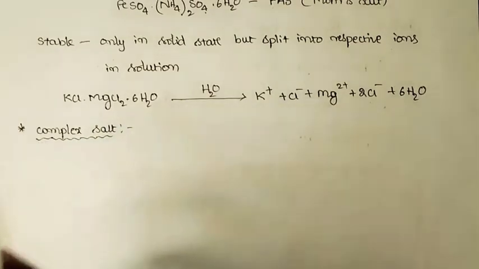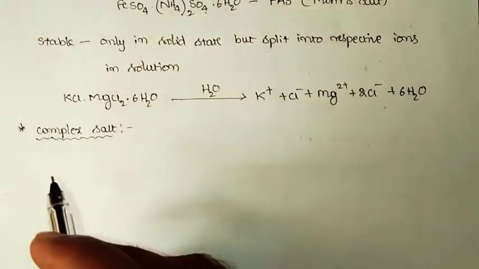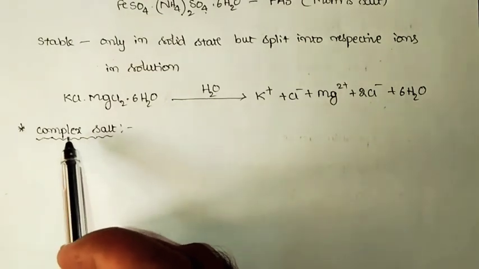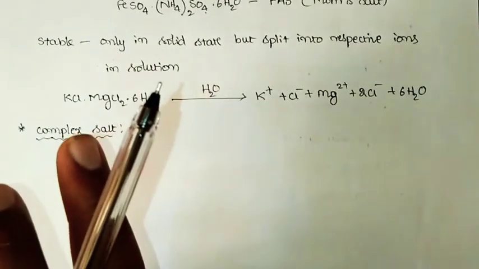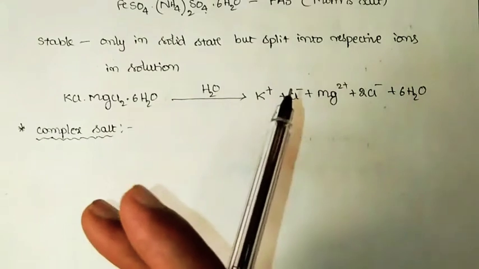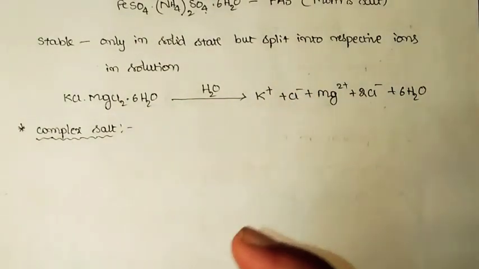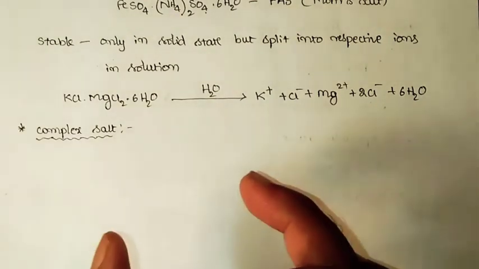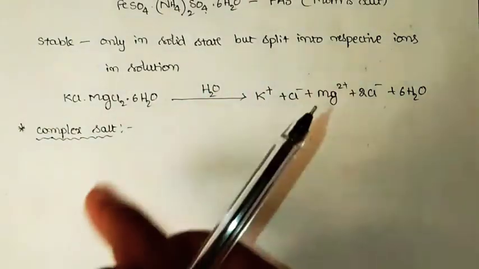That means there will be more than two simple salts in a complex salt. But in actual sense, we cannot say it like that. A complex salt is formed when two or more chemically distinct materials are combined with each other. We will get a certain kind of material in the form of a complex, and such an electrically neutral compound is called a complex salt.